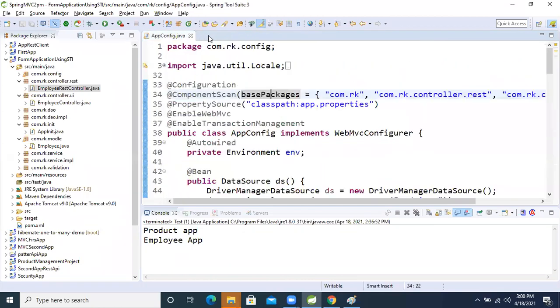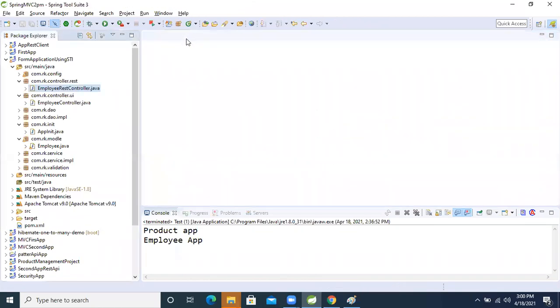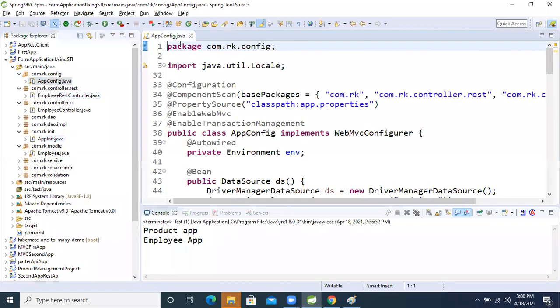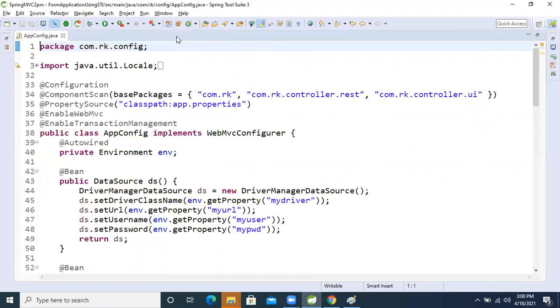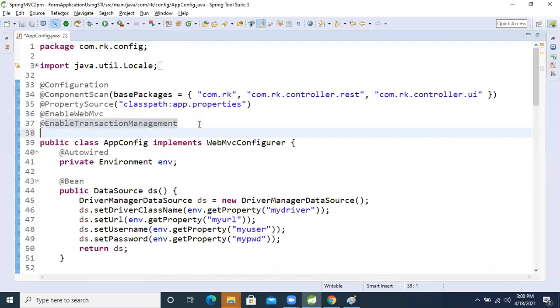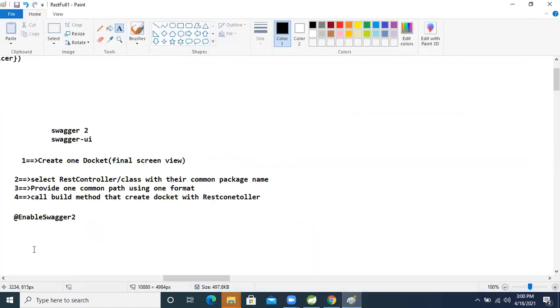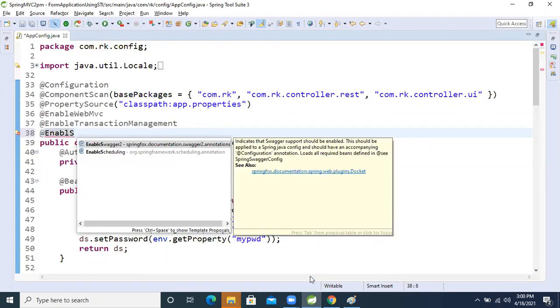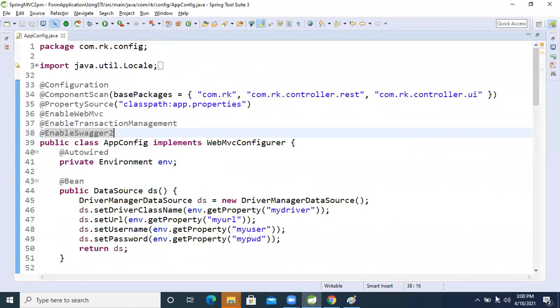The dependency we've already kept inside pom.xml. Now open the application configuration. Here, on top of this class, at the rate Enable Swagger 2, this annotation. I said we have to enable Swagger, right? Now fine.